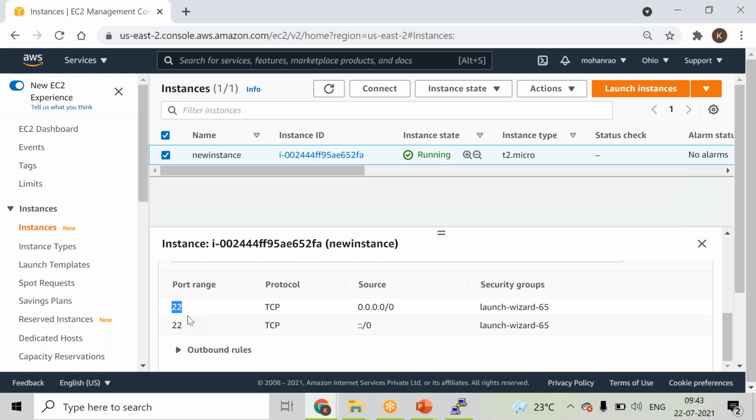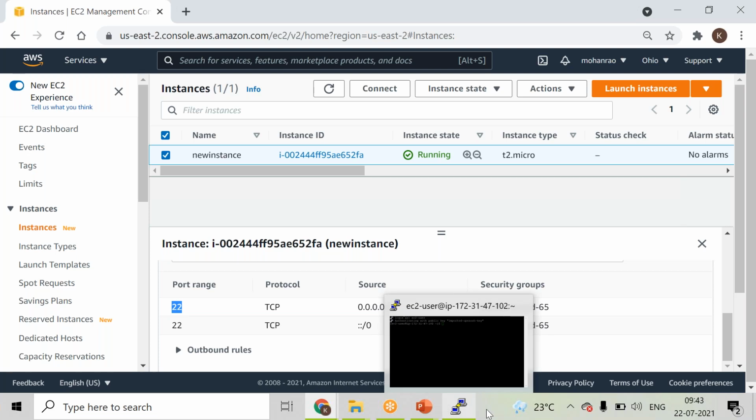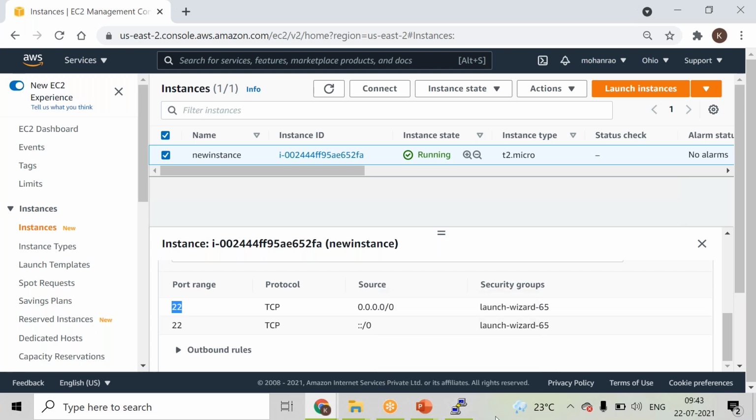So then what this rule, majorly inbound rules, deals with is, I'm an external user, right? So for example, I'm trying to connect to this server from my local environment, which is somewhere in India. It's not related anywhere to this region, right? So Ohio is somewhere else and I am located somewhere else, right? So both are completely different from each other.